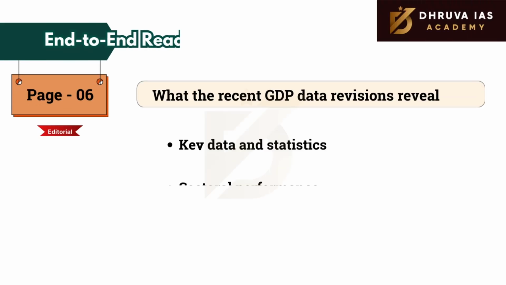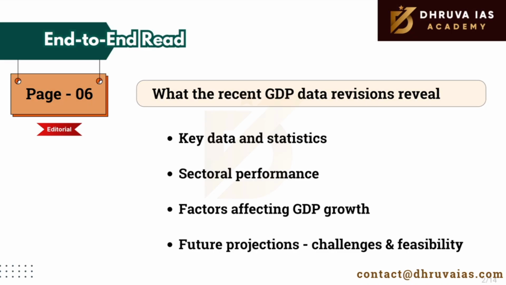Now, coming to today's articles, under the first category, end-to-end reads, the article that we will be starting with is on page number 6, an editorial article. This particular article talks about the recent GDP data released by the National Statistical Office and the key takeaways from it. It is relevant for GS3 when we talk about the Indian economy, especially topics like gross value addition versus gross domestic product, how GDP revisions affect economic planning, challenges in forecasting and policy making, etc.